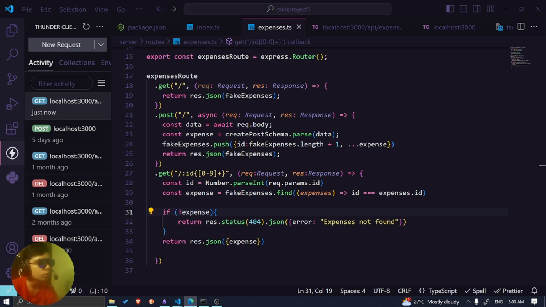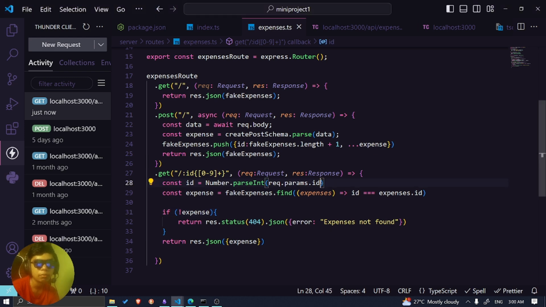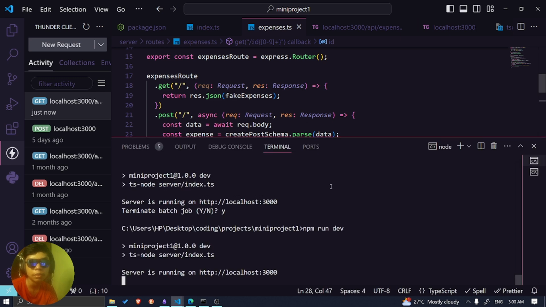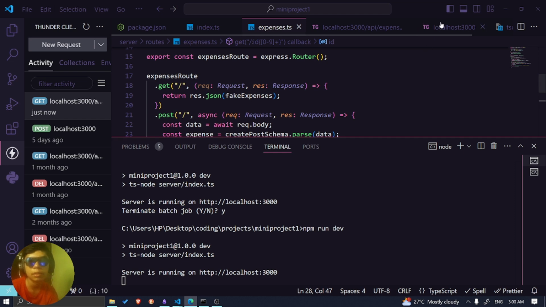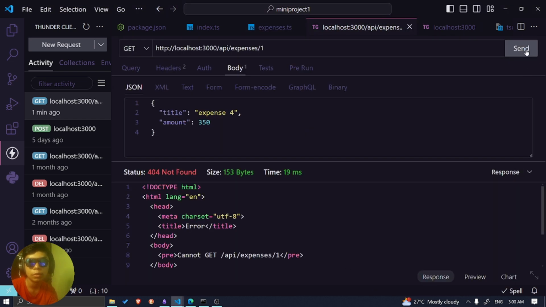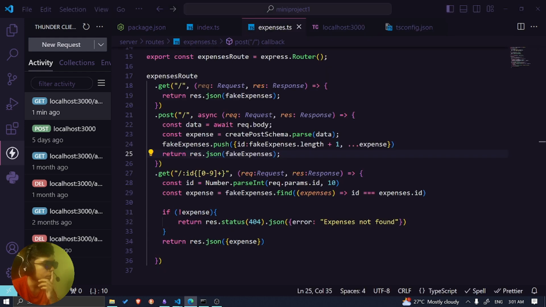Okay, I noticed something. Maybe I should put some number in here. I don't know why. Better ask ChatGPT why we have to put number. Maybe this will work now. So okay, let me turn on the client first. Hopefully this works. Okay, it doesn't work. Interesting. Oh, okay. I understand now. It doesn't, Bun. Oh, okay.